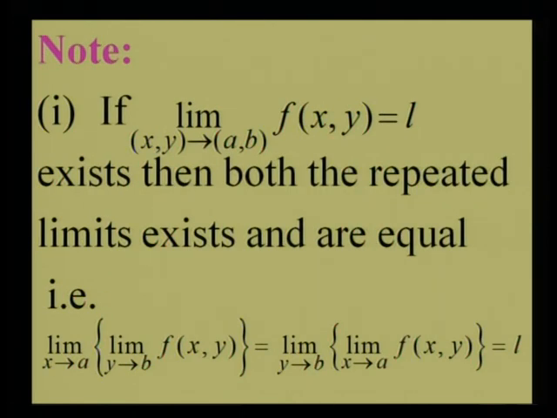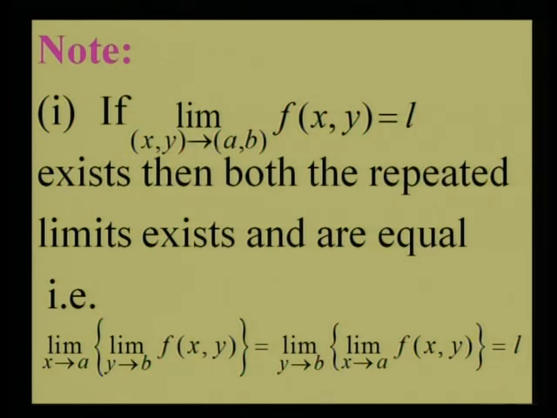If the double limit as (x, y) tends to (a, b) of f of x y exists, then both the repeated limits exist and they are equal. You can see on the screen that limit x tends to a, y tends to b of f x y and limit y tends to b, x tends to a of f of x y are both equal to L. So, remember there are two statements: one is that the double limit as (x, y) tends to (a, b) of f of x comma y exists and equals L. In this case both the repeated limits exist and they are equal to L.